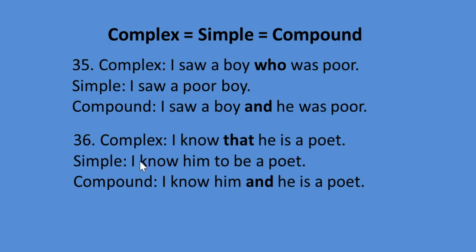So look at the complex sentence. I know that he is a poet. Simple will be I know him to be a poet. Compound will be, we have to omit that and instead of that we have to use a coordinating conjunction, and, to make it a compound sentence. So look at the compound sentence. I know him and he is a poet.